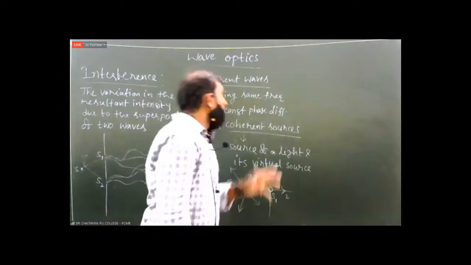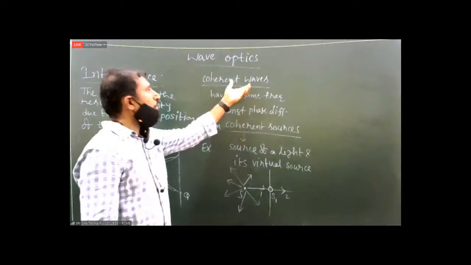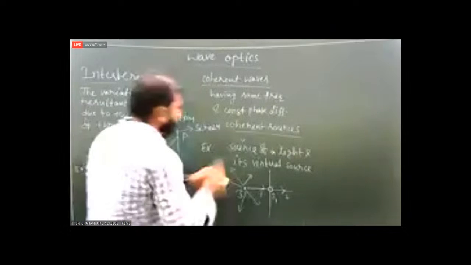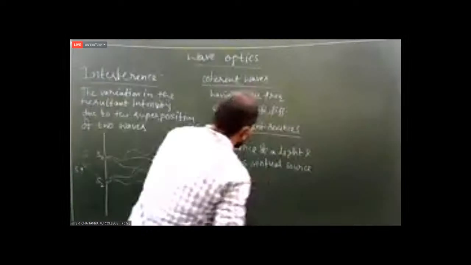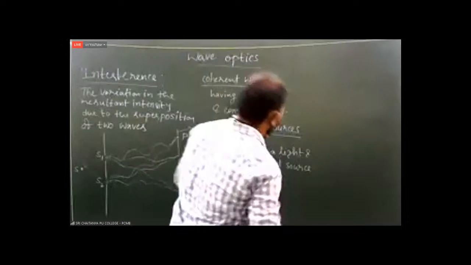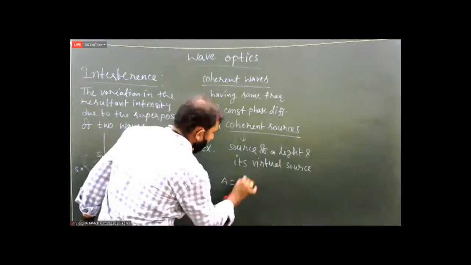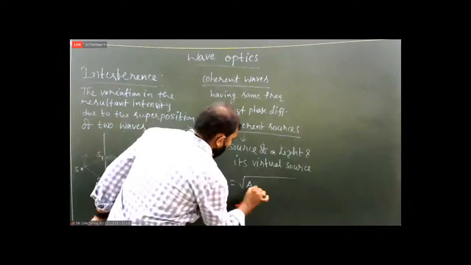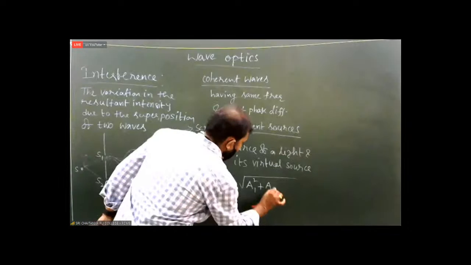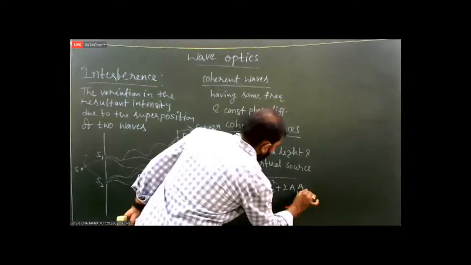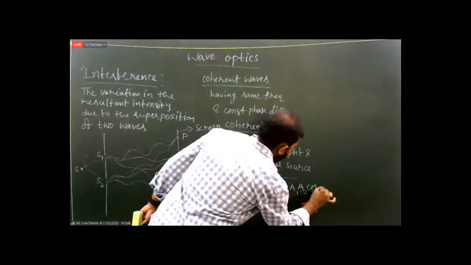How can we produce coherent waves? From coherent sources of light. For coherent waves, due to the superposition principle, as already covered, the resultant amplitude A is equal to root over A1 square plus A2 square plus 2 A1 A2 cos phi.